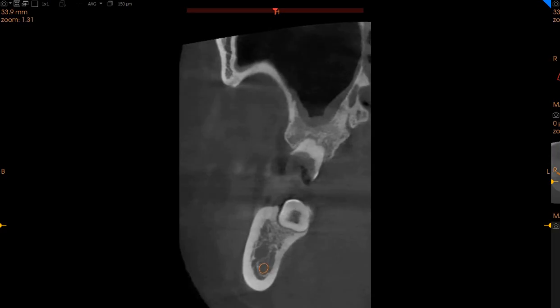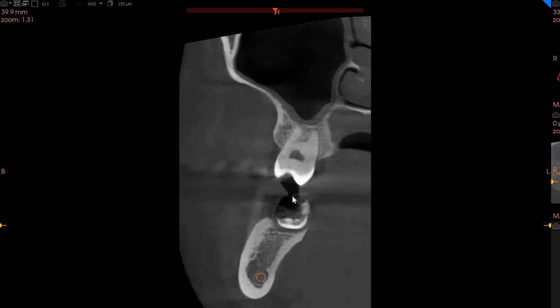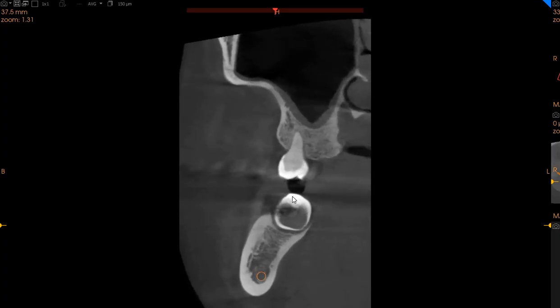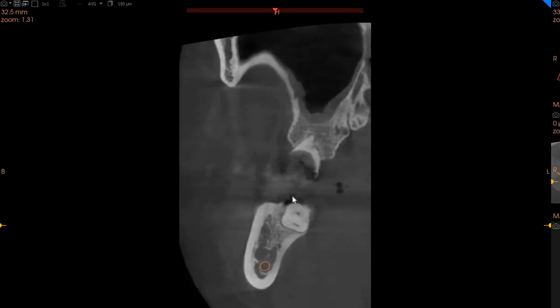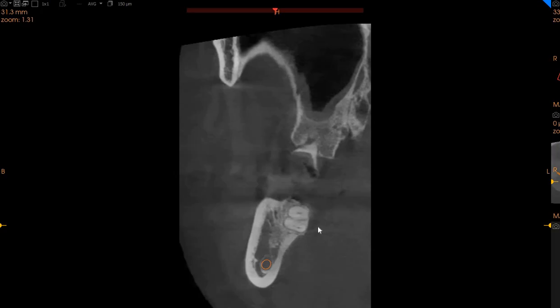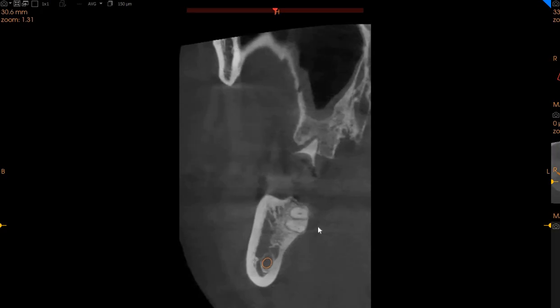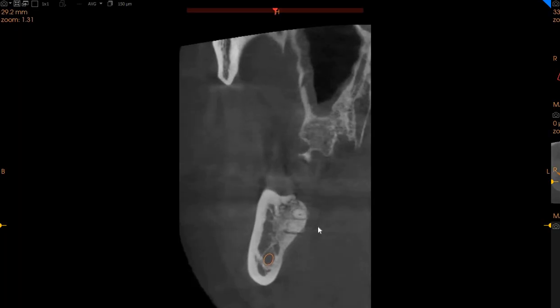Now when we move towards the lower wisdom tooth, you can see that we've got a cavity in the occlusal portion of the tooth. As we move towards the middle of the root, you can see we've got good bone coverage. Something to be noted is that the tooth is very closely associated with the lingual cortical plate, and there is a very high risk for lingual perforation.